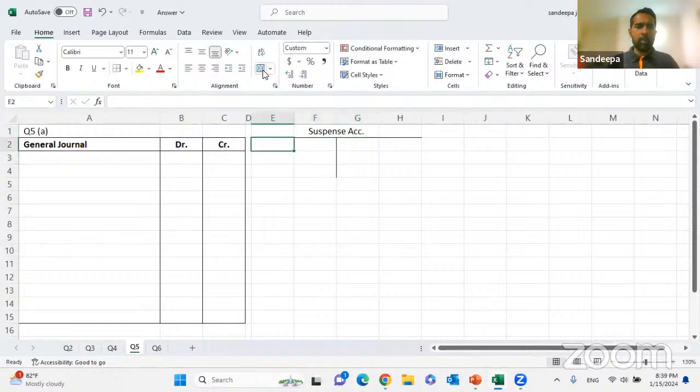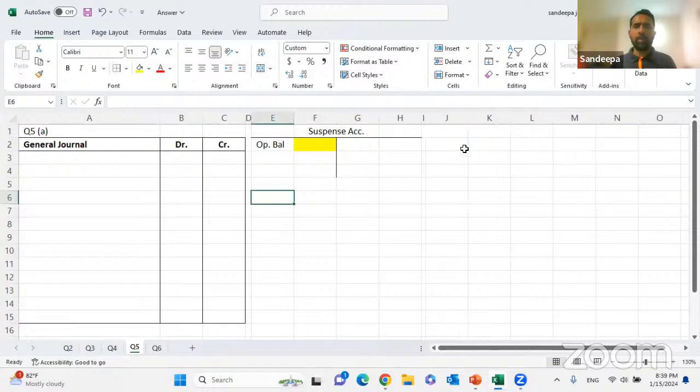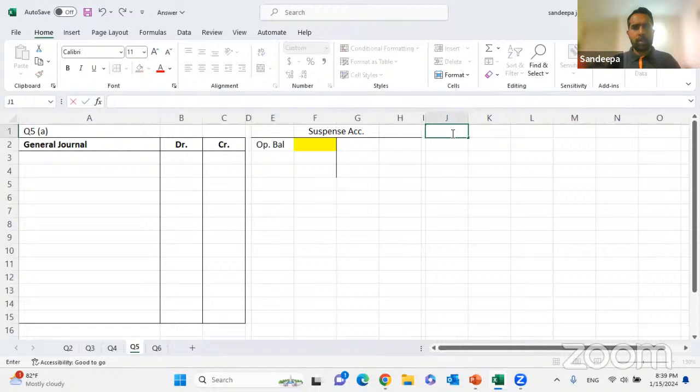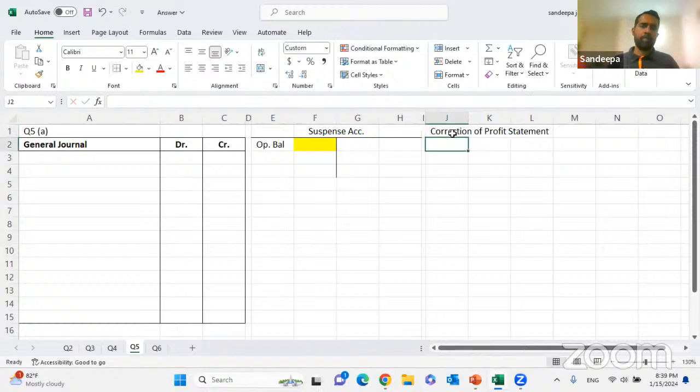And we don't know the opening balance of the suspense account. Suspense account balance is done. Plus, you need to prepare the correction of profit statement. Correction of profit statement.